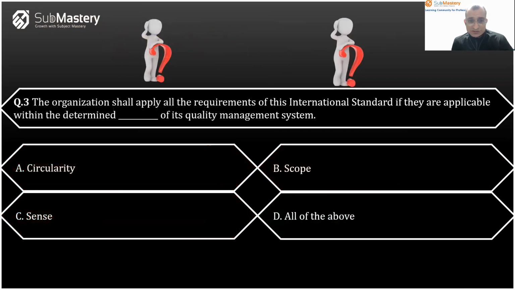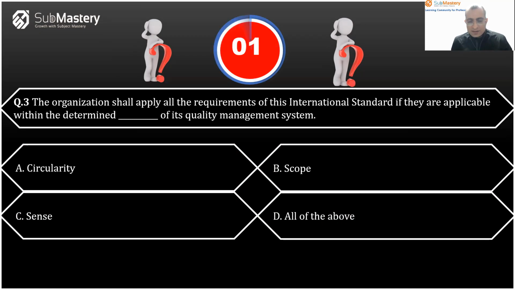Question number 3. The organization shall apply all the requirements of this international standard, basically talking about 9001, if they are applicable within the determined dash of its quality management system. A, circularity, B, scope, C, sense, D, all of the above. What's the right answer?